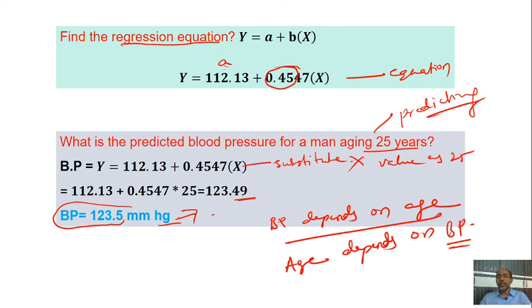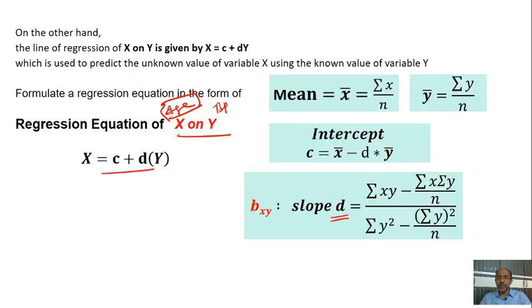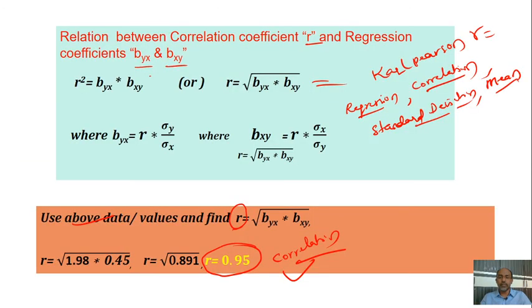The age 25 is not given in the data set, and we want to know that a person with 25 years of age will have a blood pressure of 123.49 mm Hg. We also tested y on x and x on y.